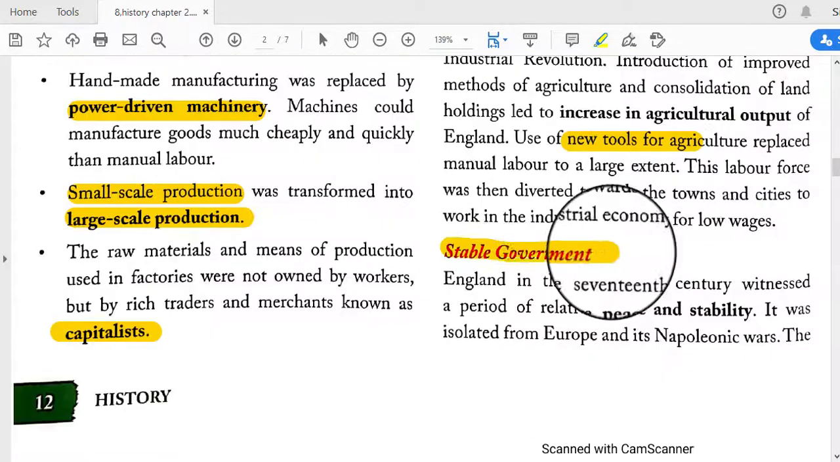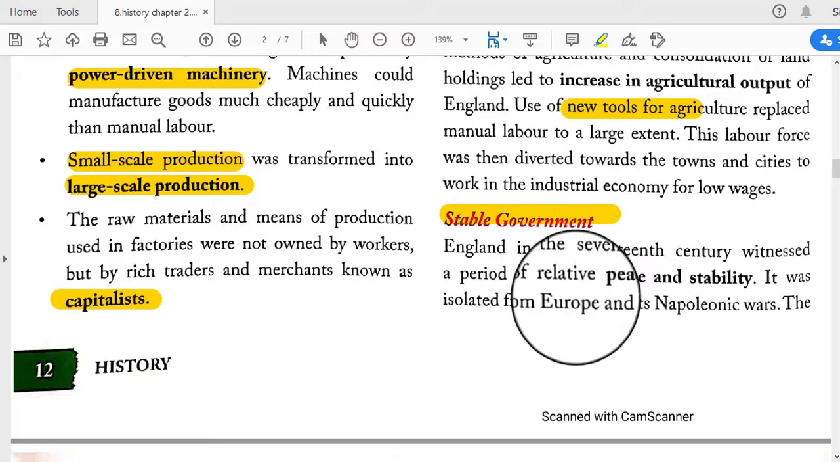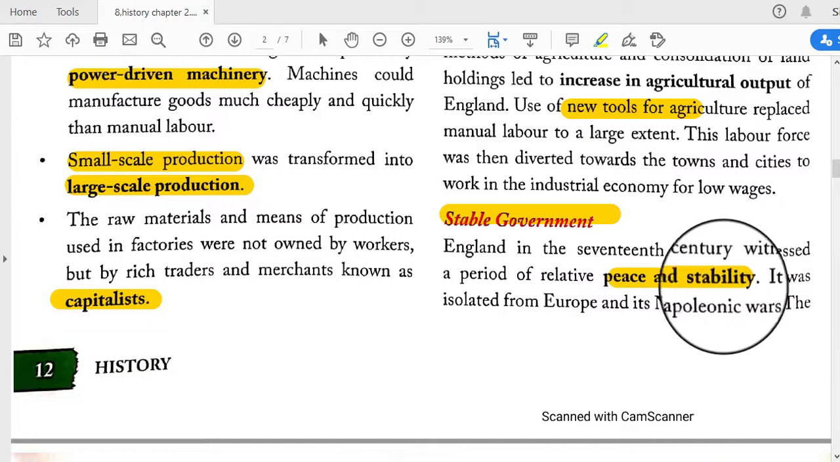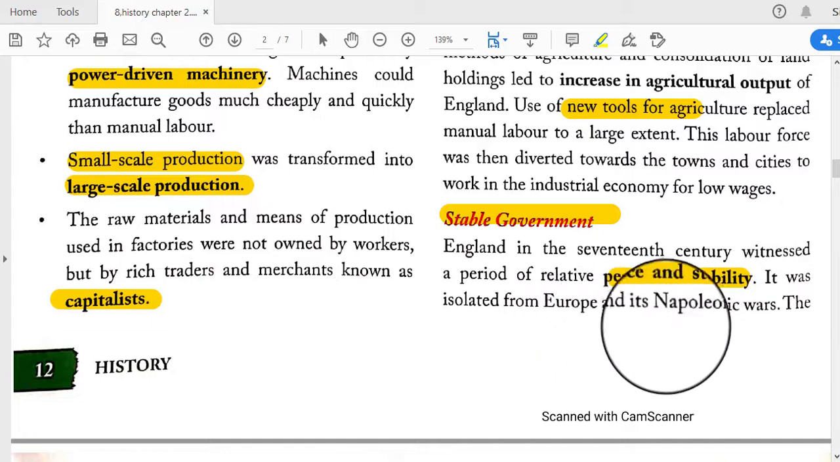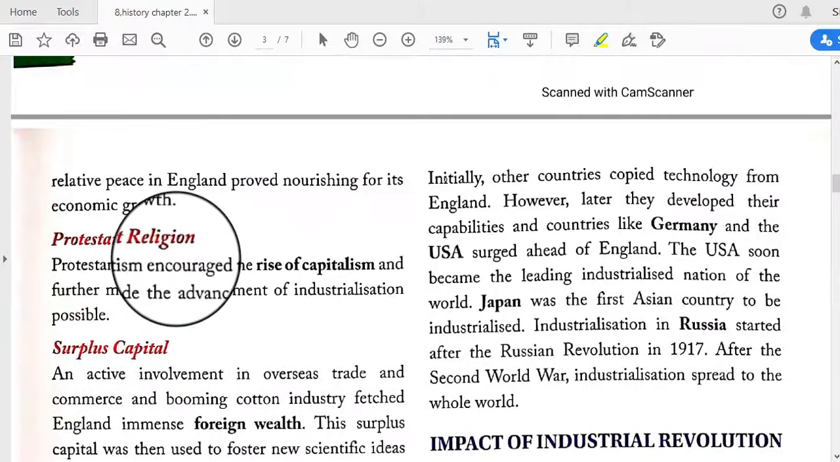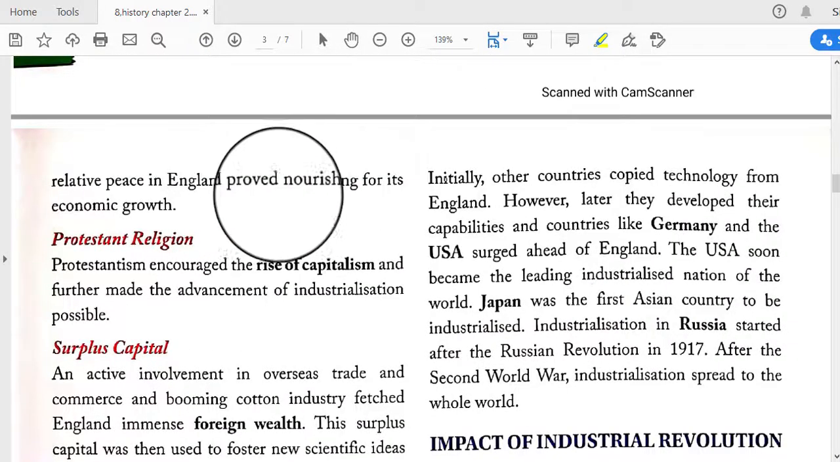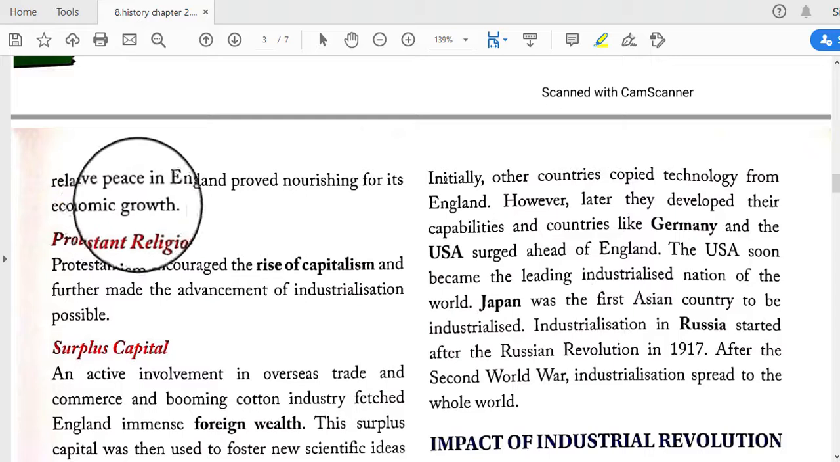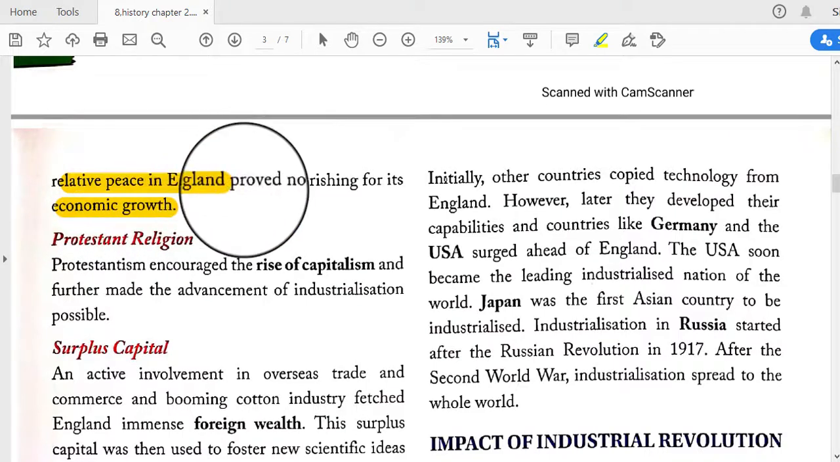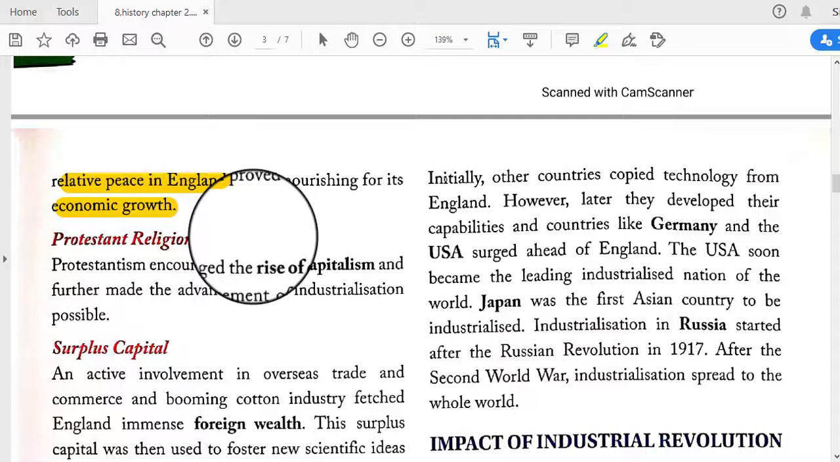Next is stable government. The 17th century in England witnessed a period of relative peace and stability, and it was isolated from Europe and its Napoleonic wars. The relative peace in England proved nourishing for its economic growth, and the economic condition of England was so good that they could achieve economic growth easily.